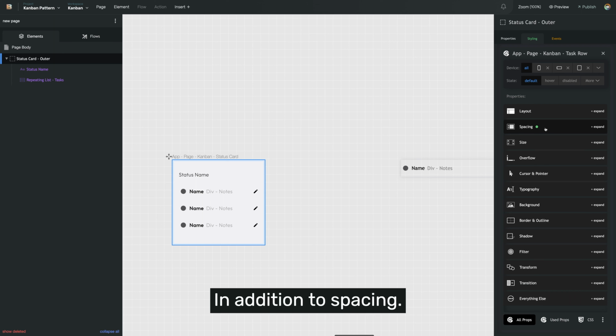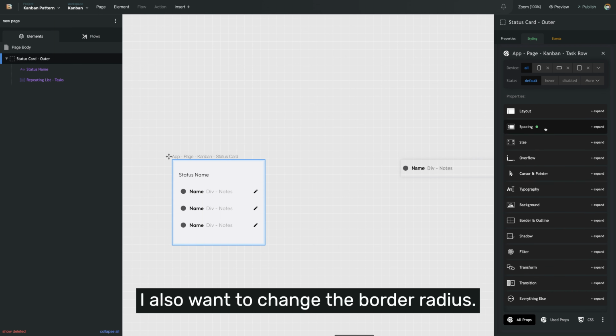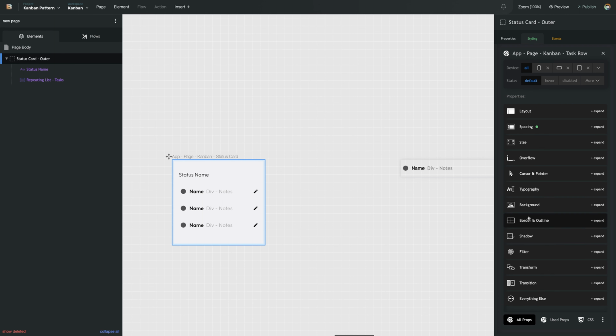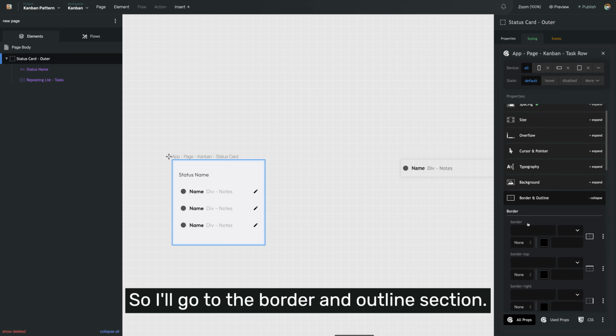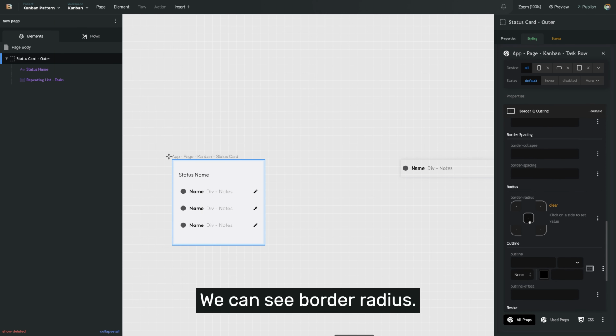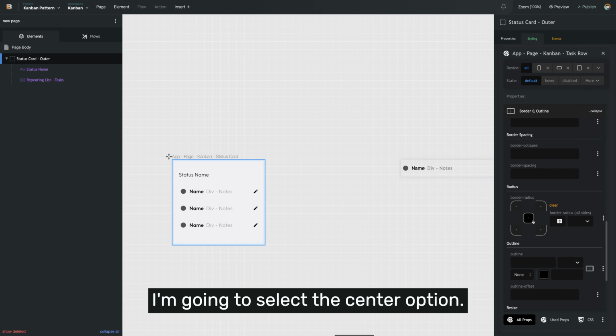In addition to spacing, I also want to change the border radius. That will give us rounded corners instead of hard corners. So I'll go to the border and outline section. And if we scroll down, we can see border radius. Again, I want all the sides, so I'm going to select the center option.